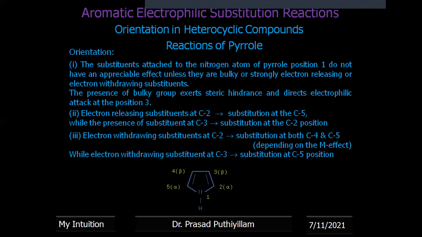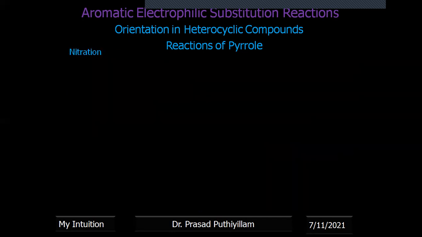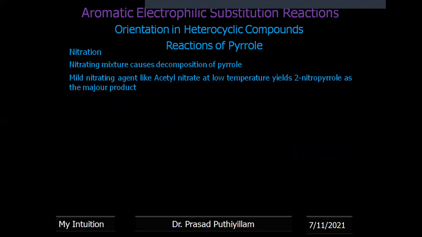Otherwise, it does not have any orientation effect. Whereas if a substituent is at C2, it will direct to C5. If the substituent is at C3, then C2 position attack is expected. If the substituent at C2 is electron withdrawing, then C4 and C5 substitution is expected based on the mesomeric effect of that substituent. While if the electron withdrawing substituent is at C3, then attack takes place at C5. We'll take real examples.